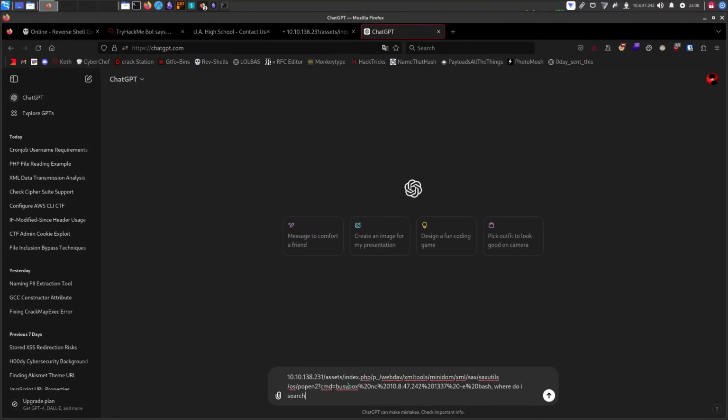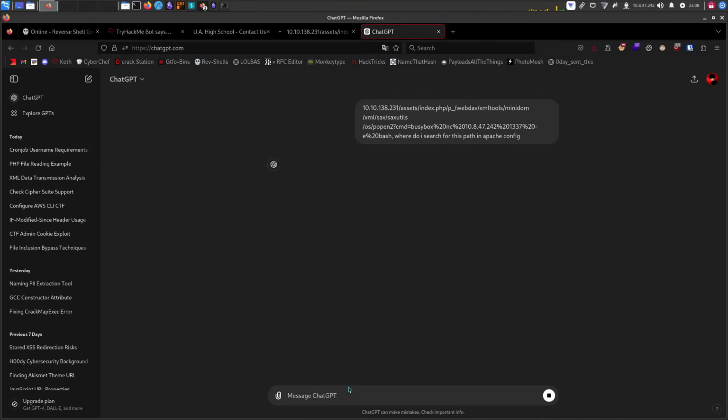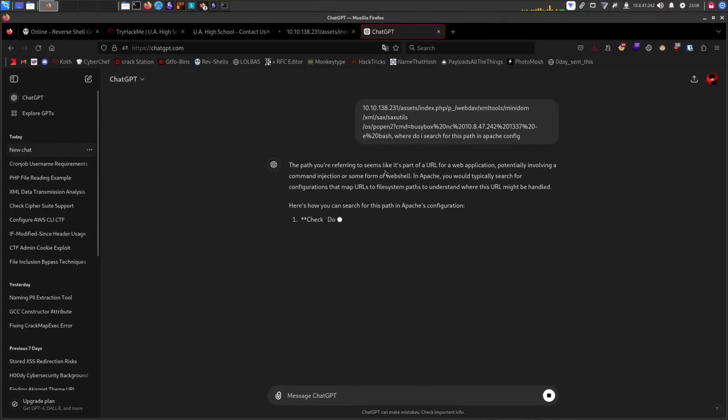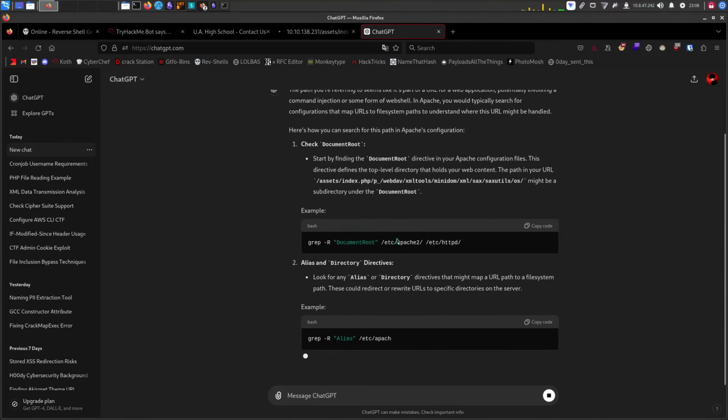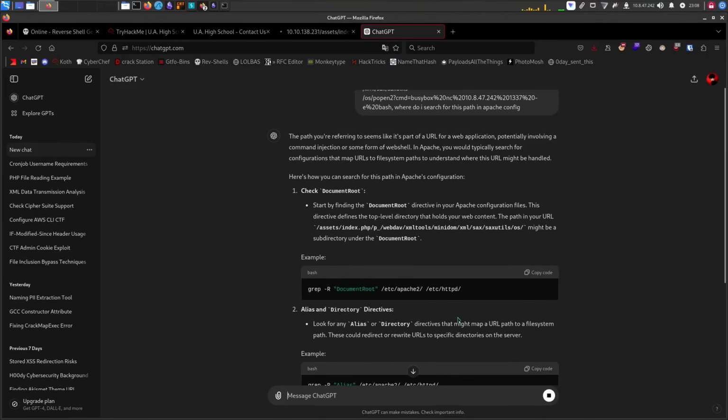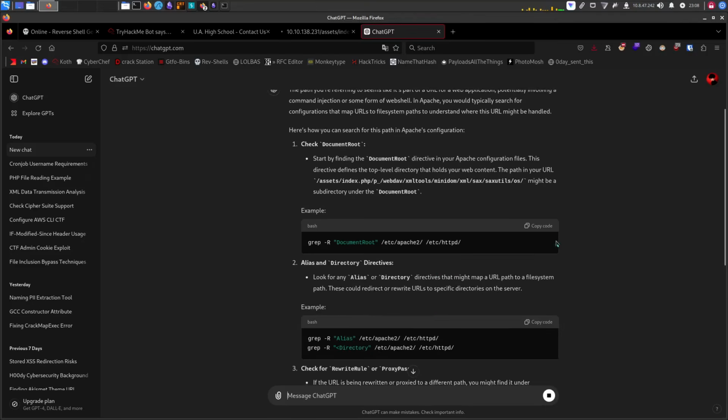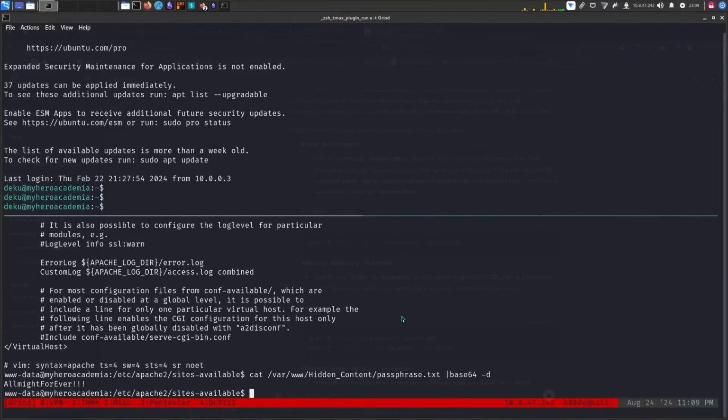Where do I search for this path in Apache config? The path you're referring to seems like part of a URL in a web application. Check document root. Let's do that.